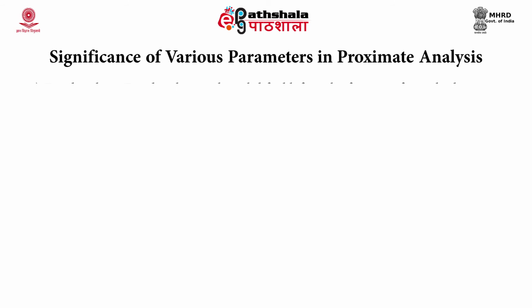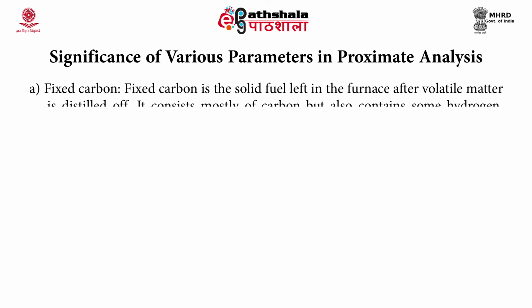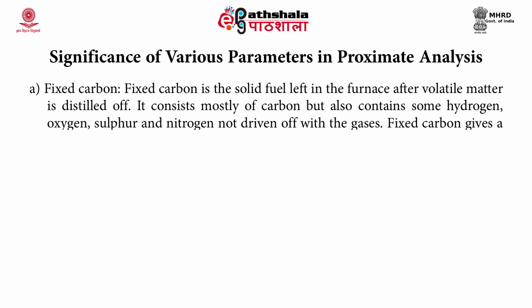Fixed carbon, as we have seen, is the solid fuel left in the furnace after the volatile matter is distilled off. It mainly consists of carbon and some hydrogen, oxygen, sulphur and nitrogen, and this gives a rough estimate of the heating value of the coal. So, fixed carbon relates to the heating value of the coal.